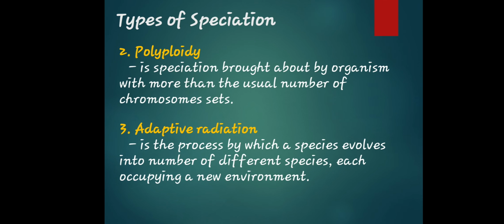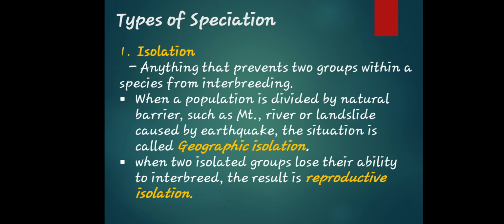So there are, I think, two. Oh yes, that is correct. Two types of isolation. If it pertains to a natural barrier such as a mountain, river, or landslide caused by an earthquake, you're pertaining to a natural barrier, so it is called geographic isolation. But if you're pertaining to two groups losing their ability to interbreed, it is called reproductive isolation. Okay, so always remember that isolation is anything that prevents two groups within a species from interbreeding.